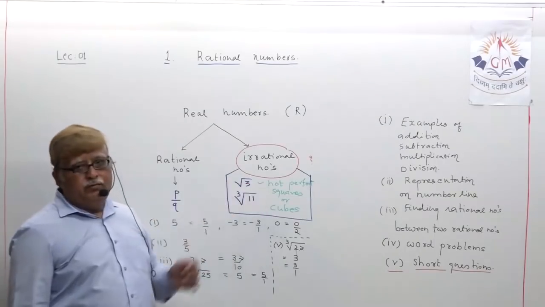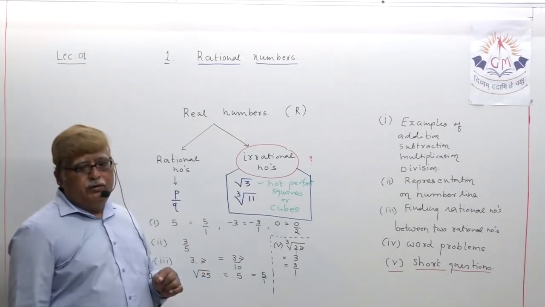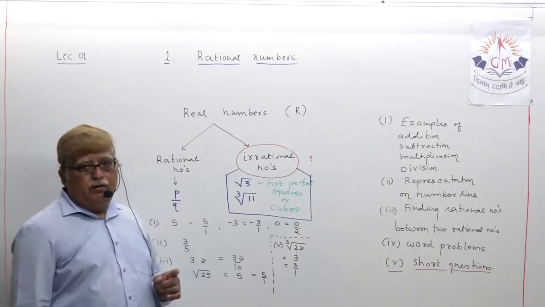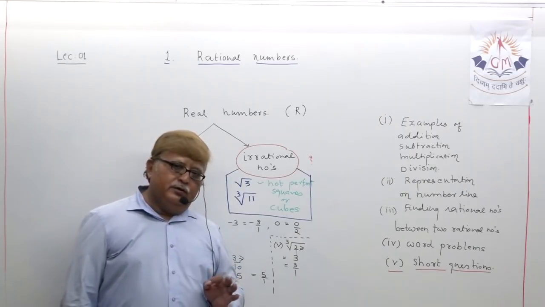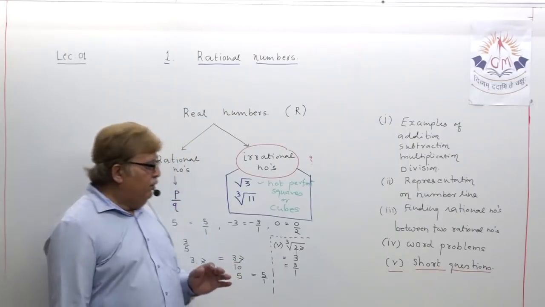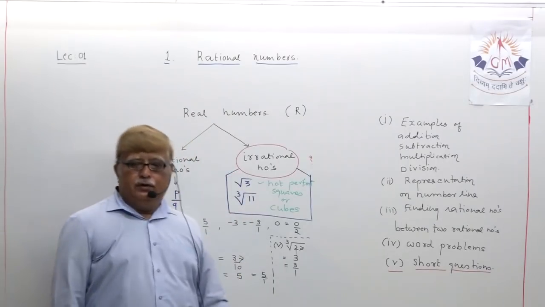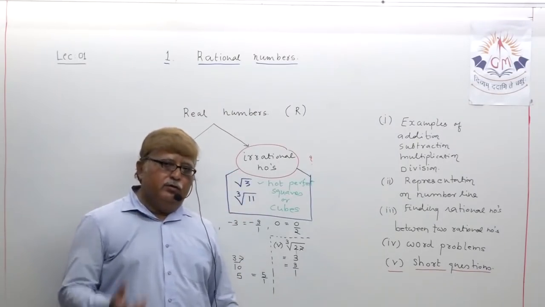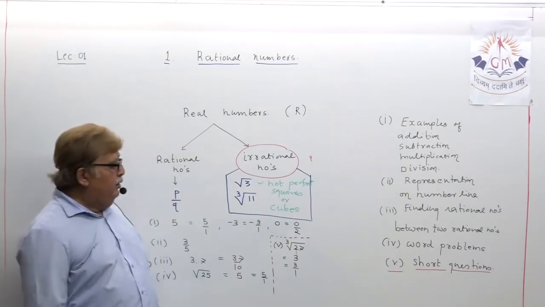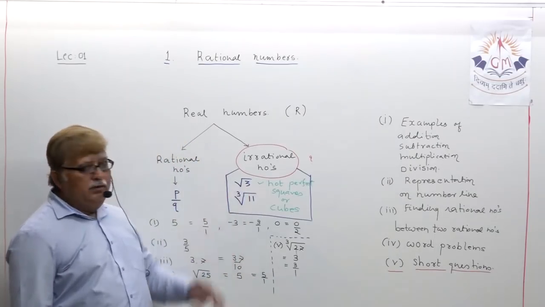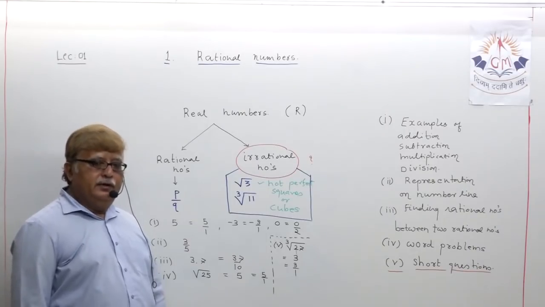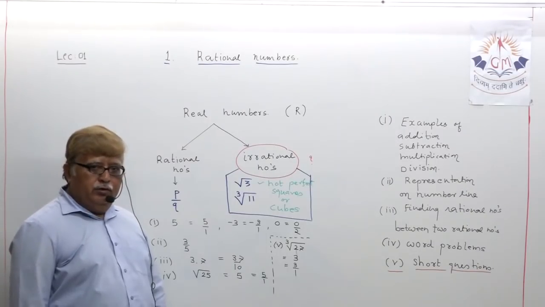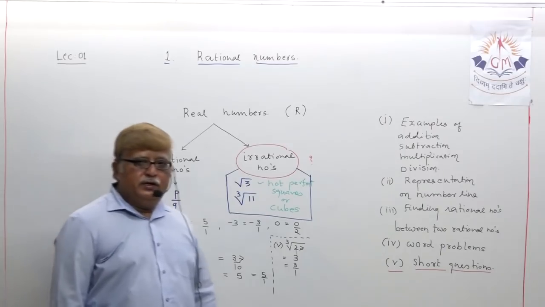And those numbers which are not perfect squares or perfect cubes come under the category of irrational numbers. When you go in 9th standard, you will understand how to represent root 3 on the number line. At that time, your mindset has to be very clear.